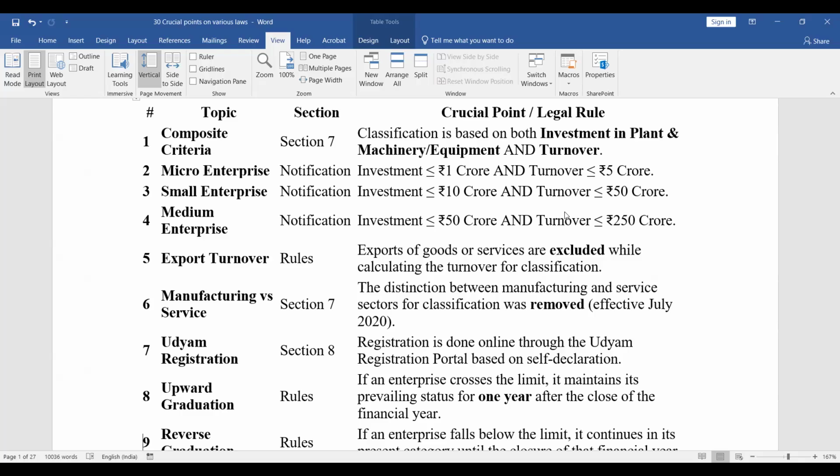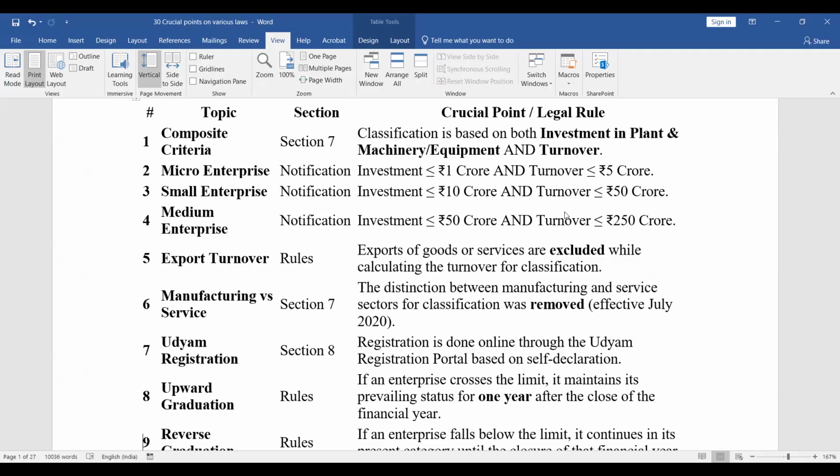Now, what is important? Important is that you don't have to look at the investment in building, investment in furniture, right? Investment in land. Only investment in plant and machinery or equipment and turnover. And turnover, whether it is defined in IBC, the answer is no. Turnover is defined in Companies Act. And what is the definition of turnover? Whatever is the definition of turnover, what you have to remember is that export turnover has to be specifically excluded, right? So export turnover is not included.